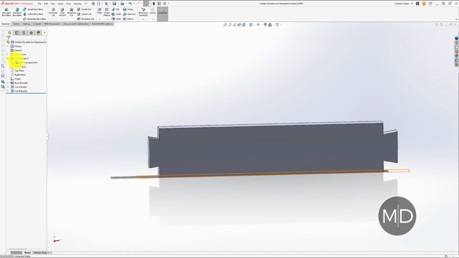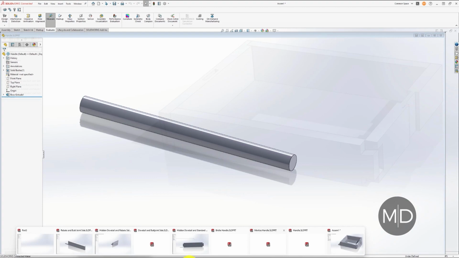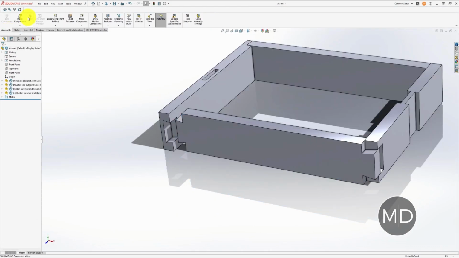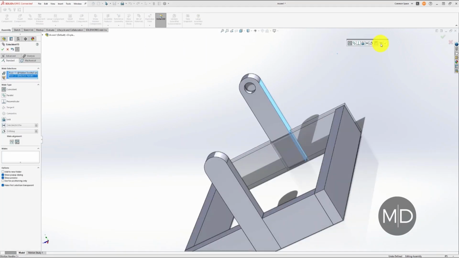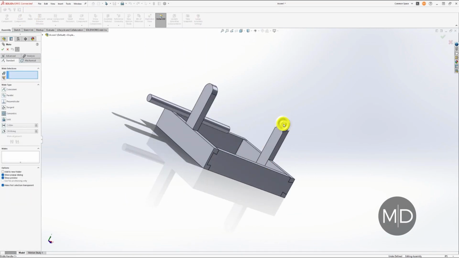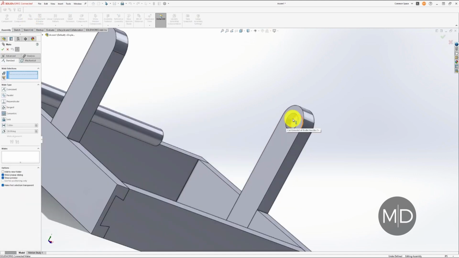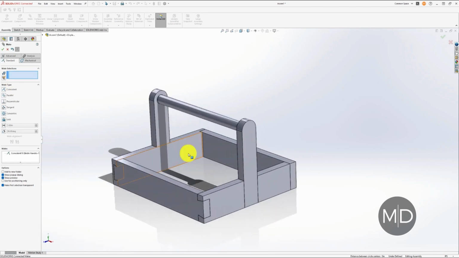Essentially, all I'm doing is adding those 3 constraints to each of the other parts until I have a full model. The only difference in the constraints is that when it comes to the dowel rod being inserted into the recessed dowel joint, we are simply selecting the inside of the diameter of the recessed dowel joint and the center of the dowel handle, and that forms the mated constraint.